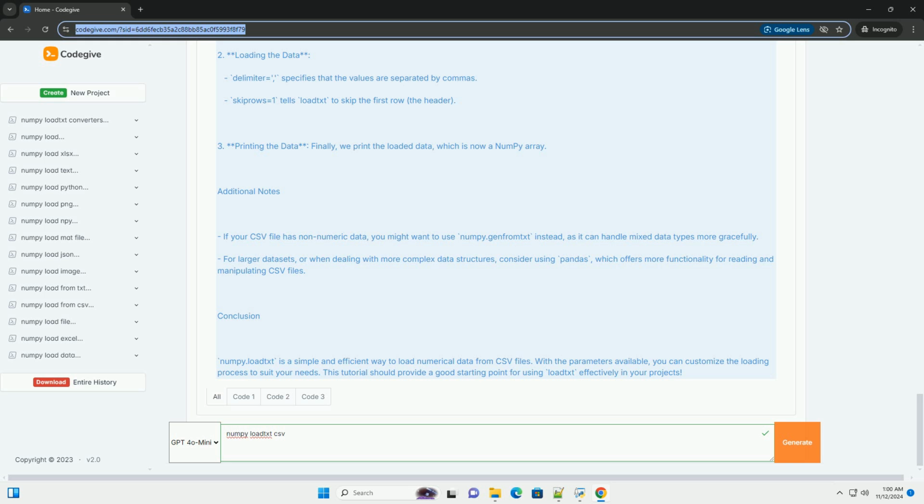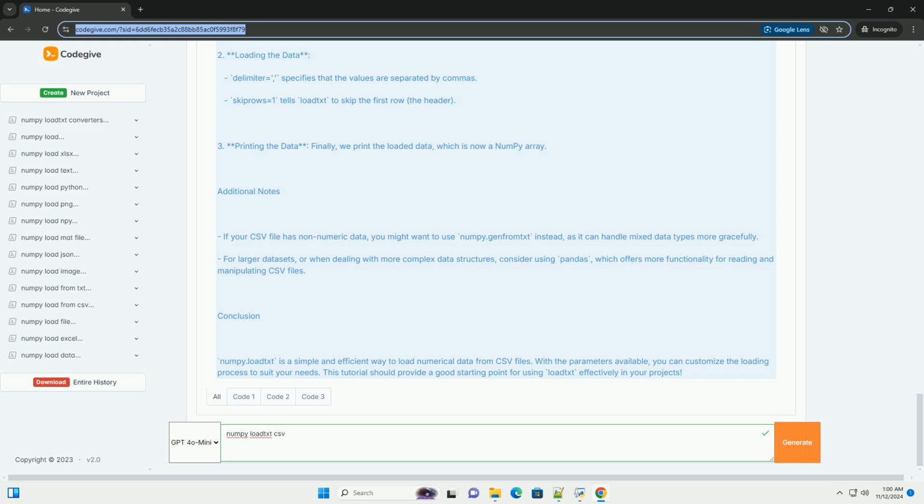Step 2. Load the data using numpy.loadtxt. Now, let's load the data from the CSV file. Output. When you run the above code, the output will look like this.